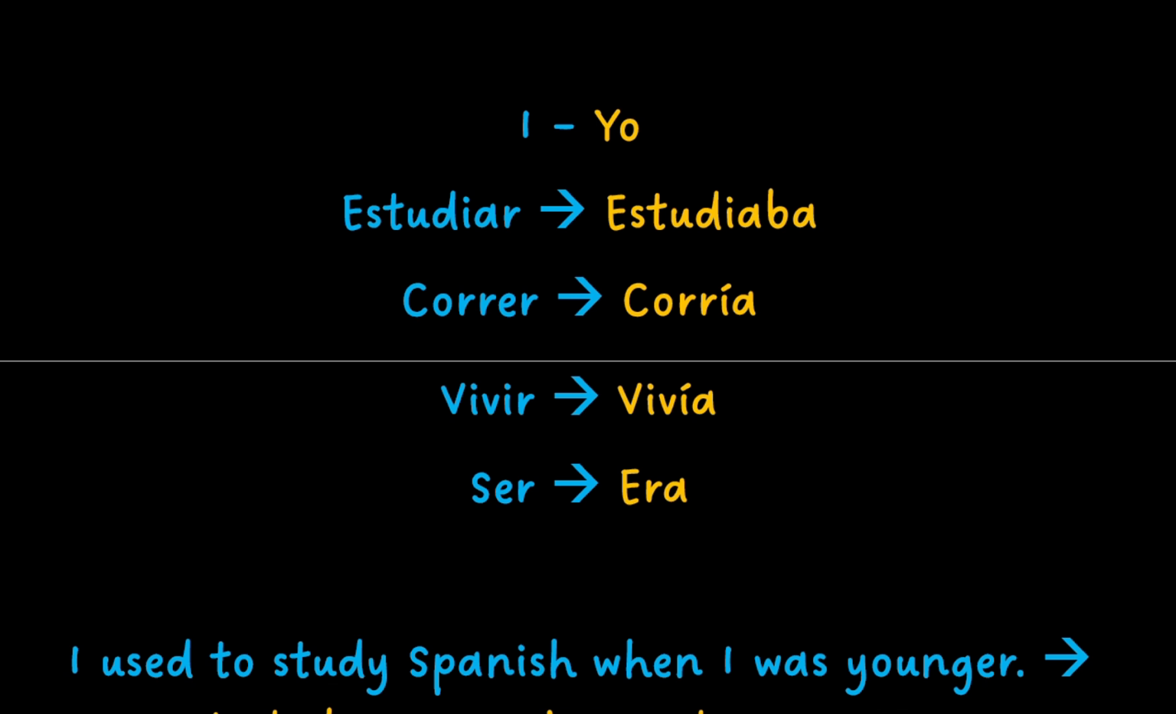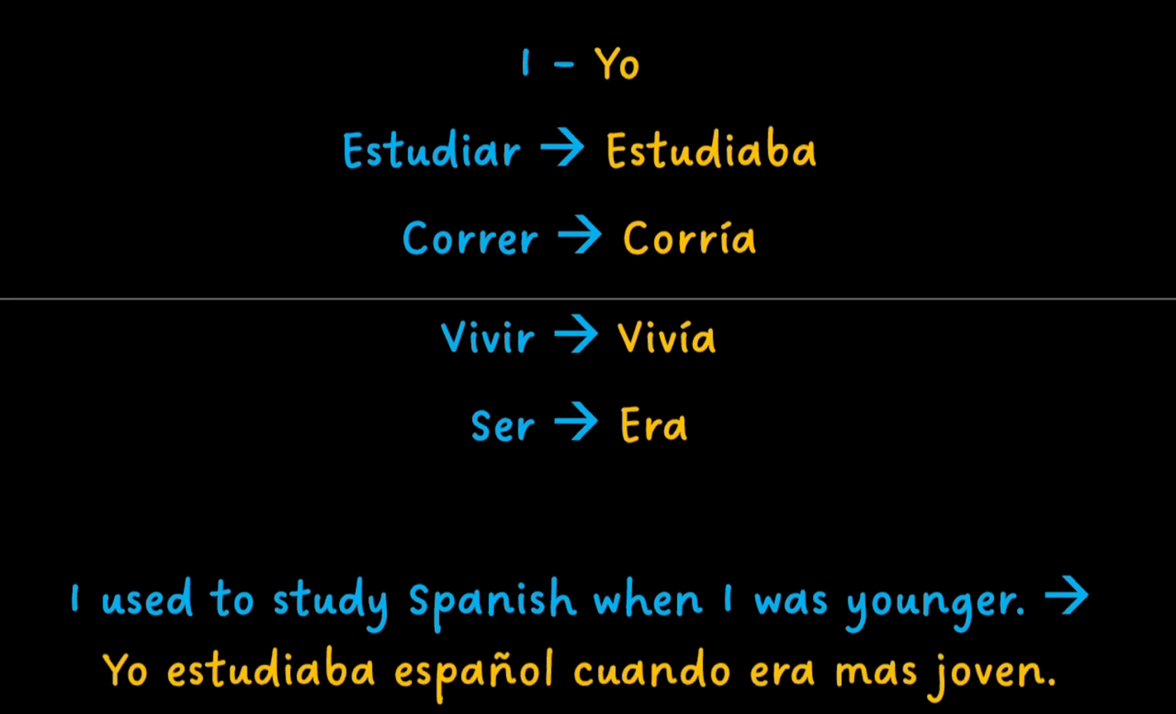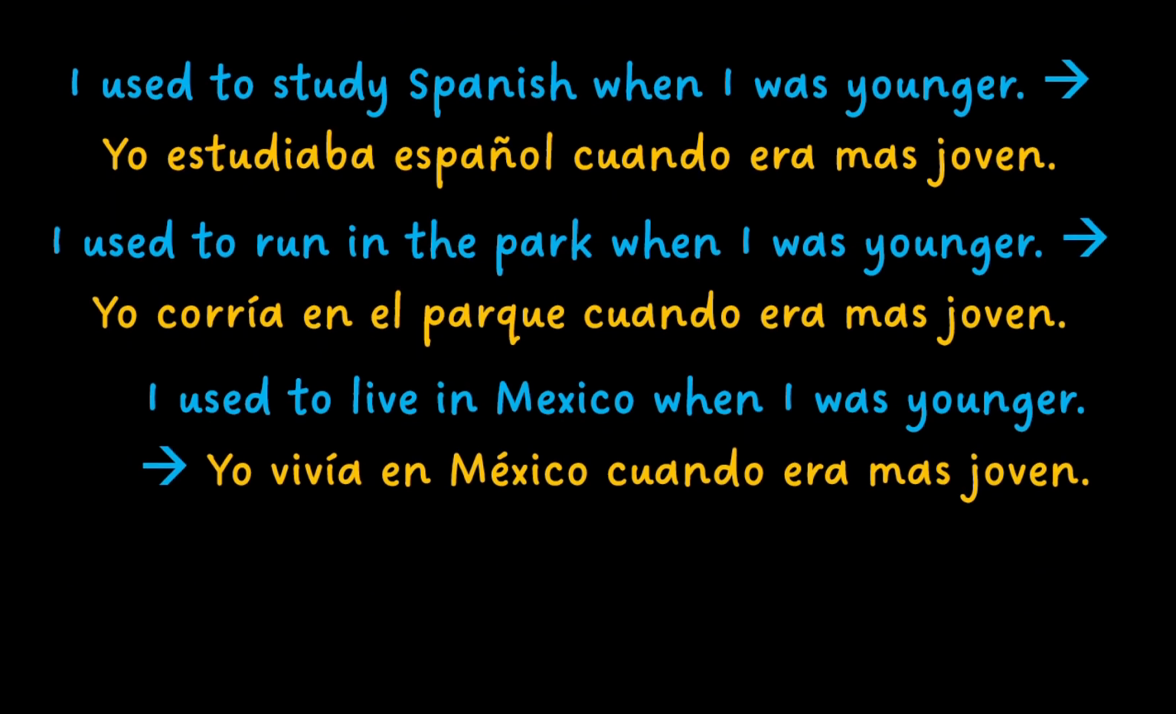I in Spanish is yo, and to conjugate this, estudiar becomes estudiaba, correr becomes corría, vivir becomes vivía, and ser becomes era. I used to study Spanish when I was younger is yo estudiaba español cuando era más joven. I used to run in the park when I was younger is yo corría en el parque cuando era más joven. And I used to live in Mexico when I was younger is yo vivía en México cuando era más joven.